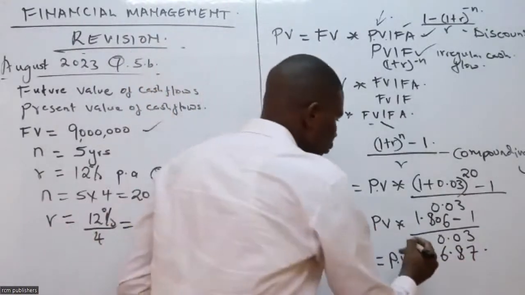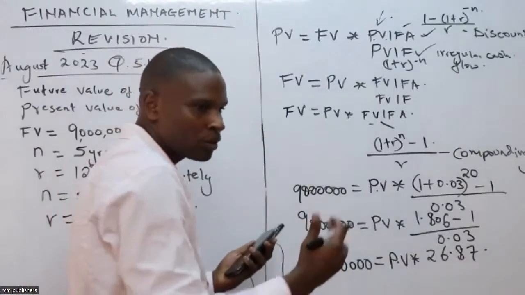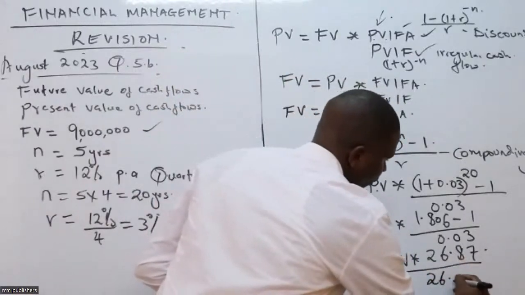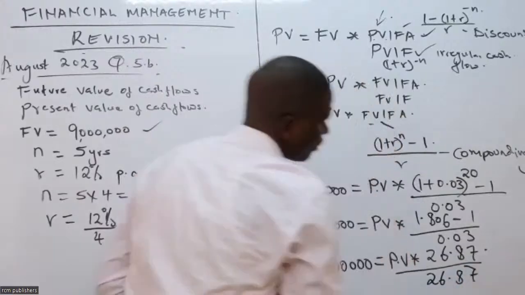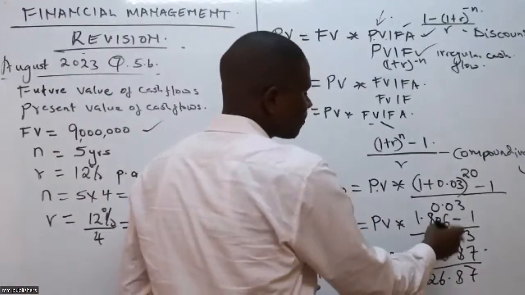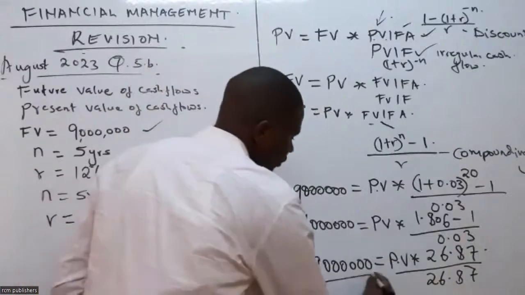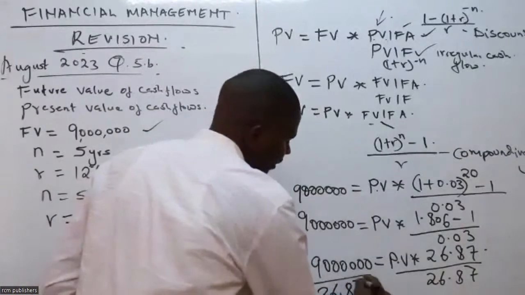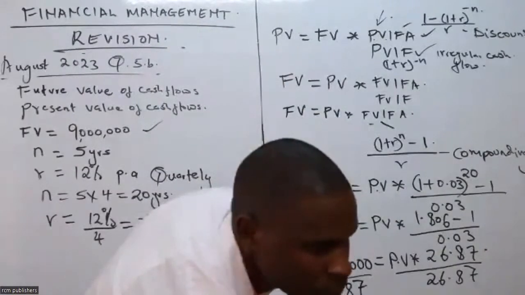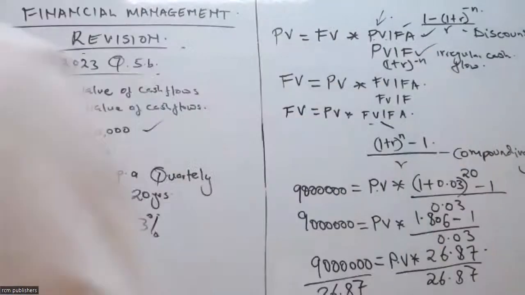It affects our result. So if I want to get my present value, and that is what the examiner had asked, what should I do? Simple. I divide by 26.87. In this case, it is like I have the present value, so I divide by 26.87 both sides. Now somebody is giving me the result here. Can you give me the present value?